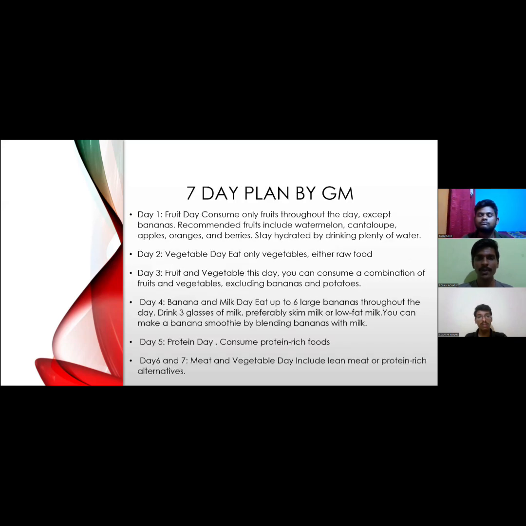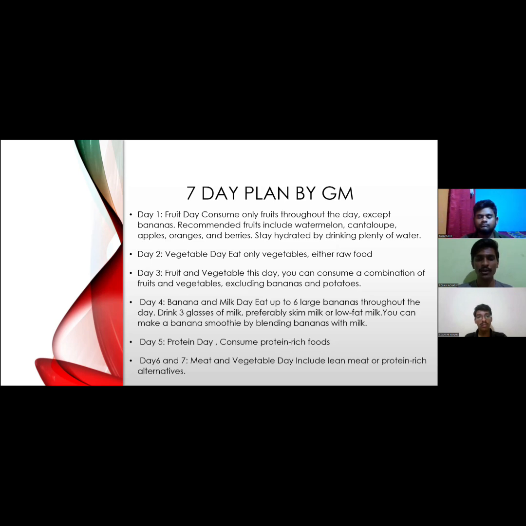Here is the 7-day plan given by GM. Day 1 is a fruit day where you consume only fruits. The fruits recommended are apples, oranges, berries, watermelon, etc. Day 2 is a vegetable day. Day 3 is a combination of fruit and vegetable day. Day 4 is where you can consume bananas and milk. Day 5 is a protein day where you consume protein-rich foods like meat. Days 6 and 7 are meat and vegetable days. They include meat or protein-rich alternatives.